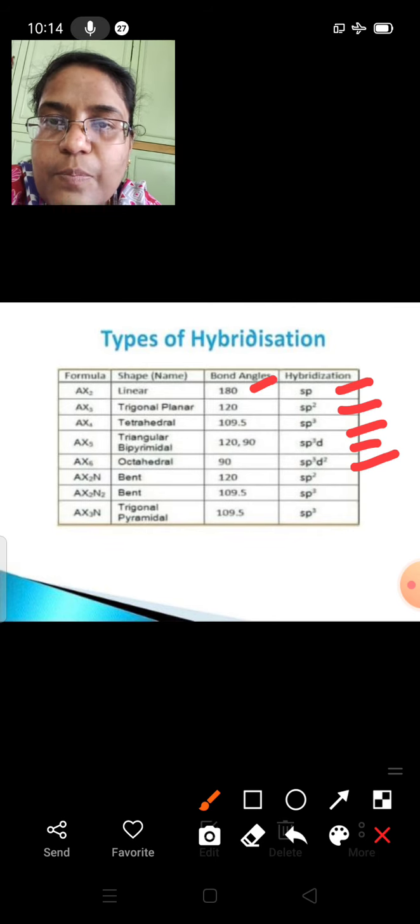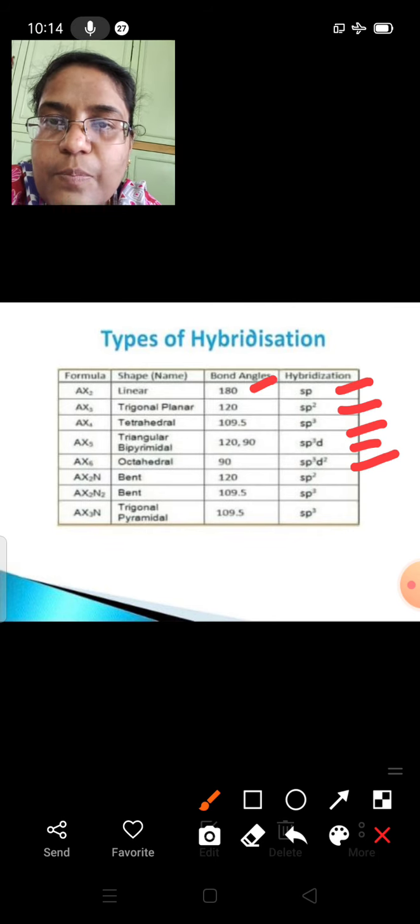Hence, depending on the type of hybridization, we can detect three properties: the formula, the shape, and the bond angle of that molecule. So these are the types of hybridization.